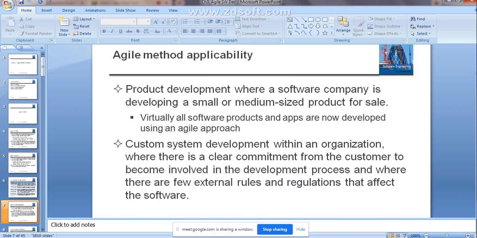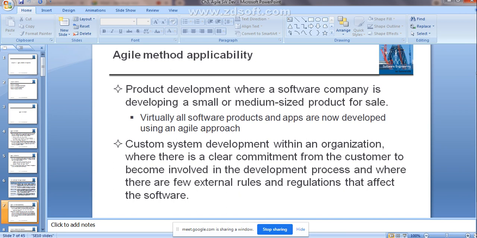In these two areas you can use the agile methods. By using that, you can develop the software, if the company is developing a small or medium sized product for sale, or for a system where the customers are involved in the development process.